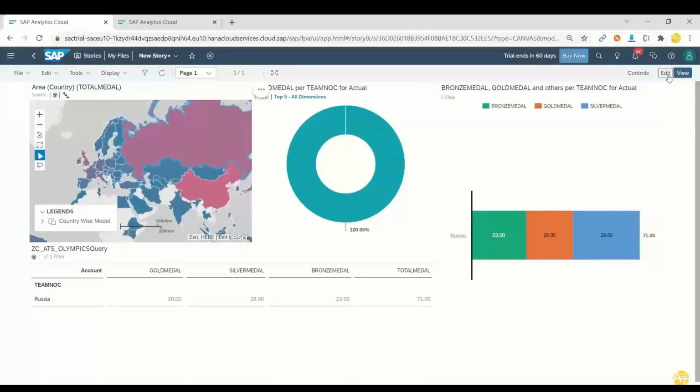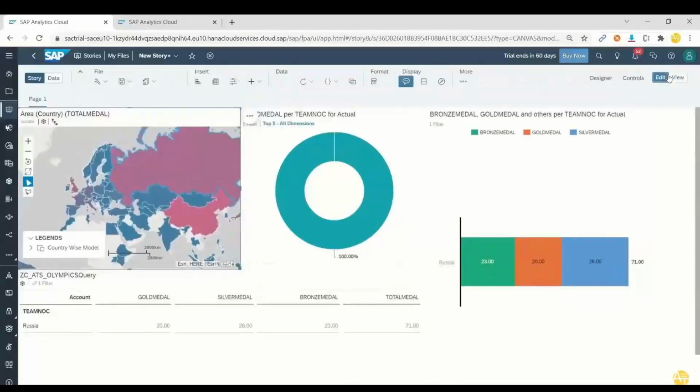And this is the kind of capability you can do without any coding in Analytics Cloud with live data coming from SAP system, any SAP system like BW or S4HANA. So this is a very simple dashboard, easy to understand, no complexity, no business functionality, something which you can relate to real life.